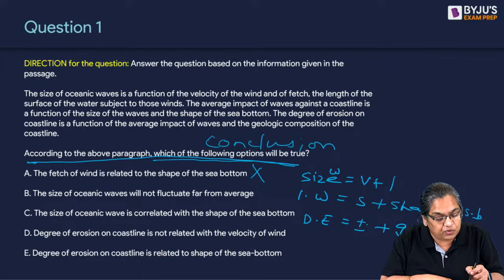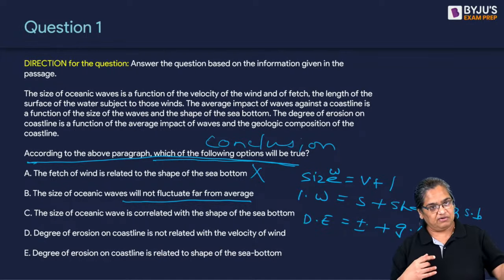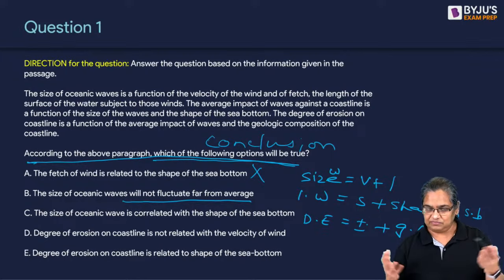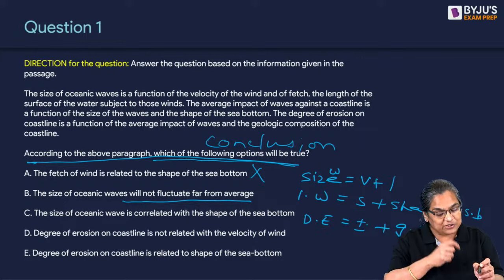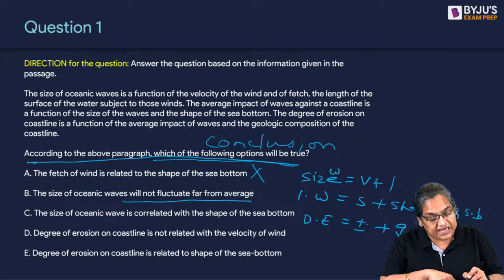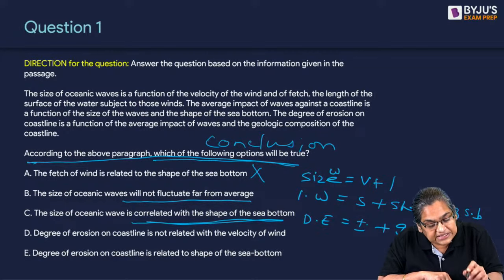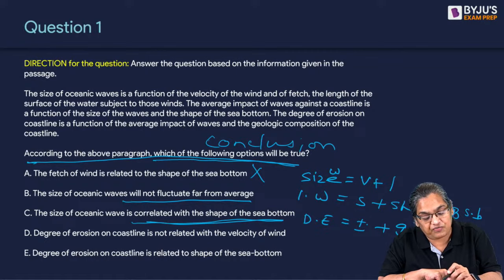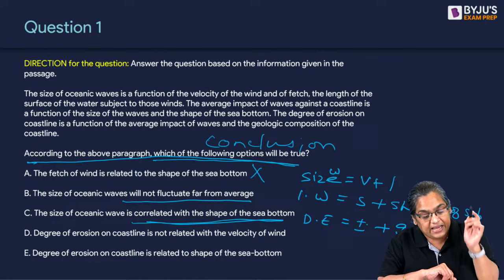The size of oceanic waves will not fluctuate far from average. He hasn't said how they will fluctuate, whether they will fluctuate far from the average or not, we don't know. So B is irrelevant anyway. The size of oceanic waves is correlated with the shape of sea bottom. Is it? The size is velocity of wind, length of surface. That's it. Size is separate.